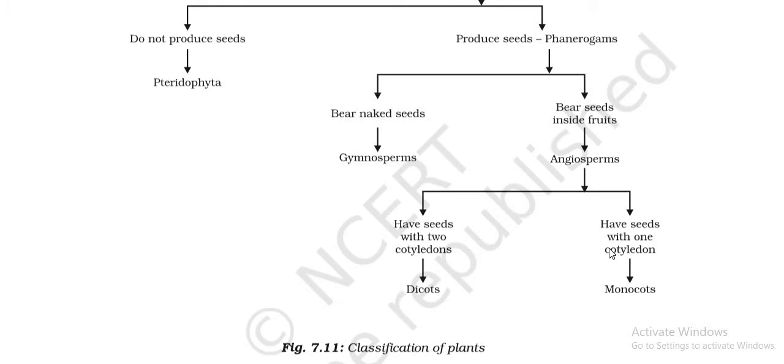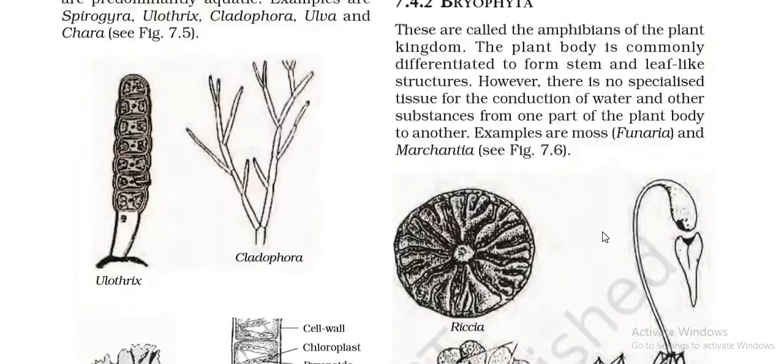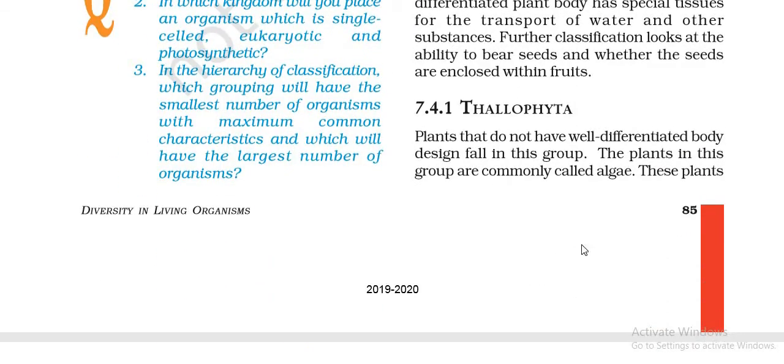Now let us study individually the characteristics of each division. So for that, let's just move on further. So the first group is division Thallophyta. Now in division Thallophyta, the plants do not have a well differentiated body. They will not have roots, stem and leaves as such, and these plants are commonly called algae.